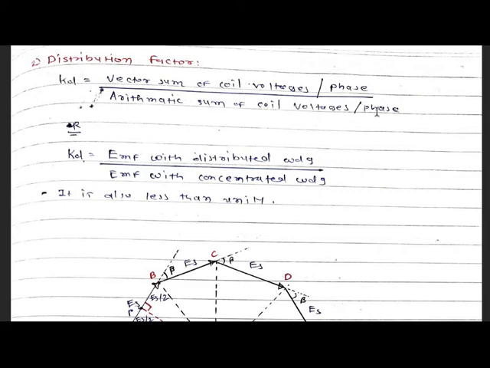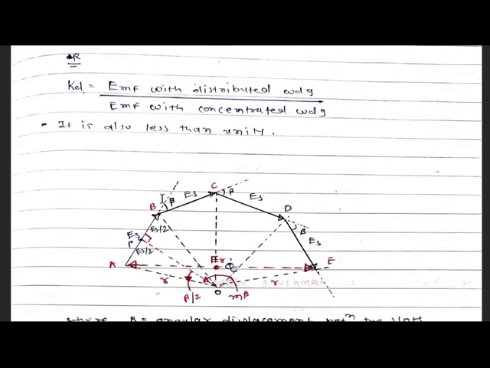and the arithmetic sum of coil voltages per phase. Or another definition for Kd is the EMF with distributed winding to the EMF with concentrated winding. So it is also less than unity.